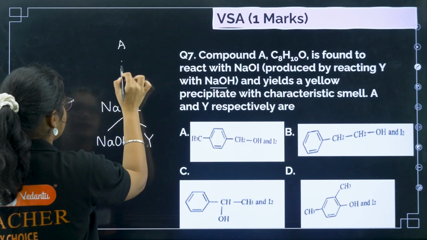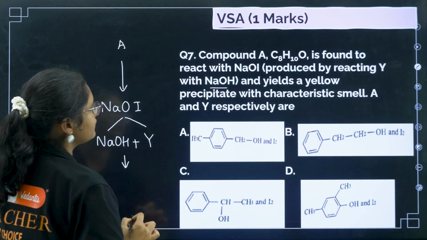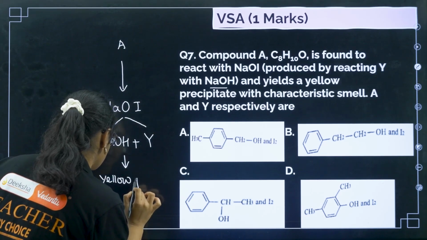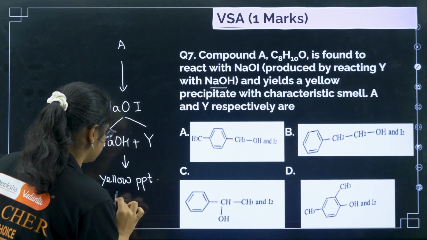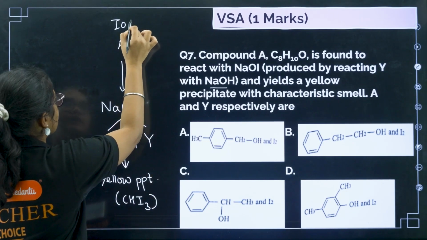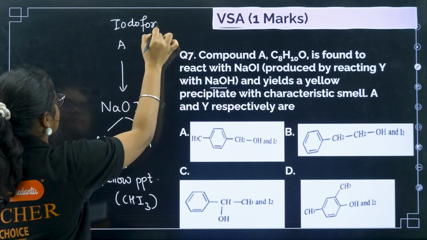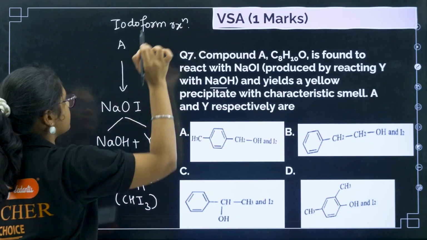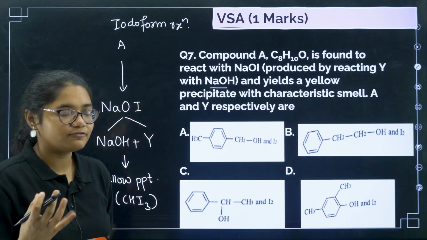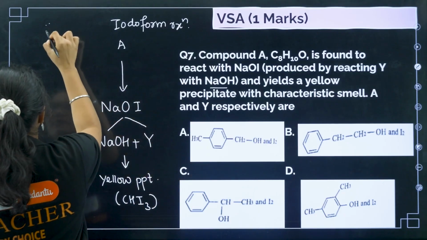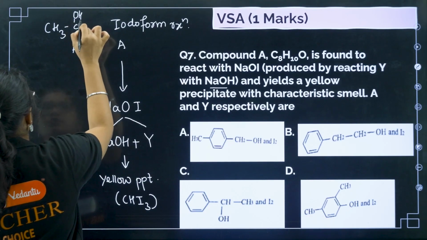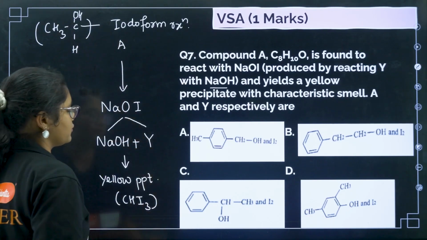Now A is there. When A reacts with NaOI, we get what? Yellow precipitate. Okay. Now if you remember, yellow precipitate is due to the formation of CHI3, and this reaction is nothing but iodoform reaction. Okay. Now for any alcohols to show iodoform reaction, the condition is it should have CH3CHOH group. CH3CHOH group, right?